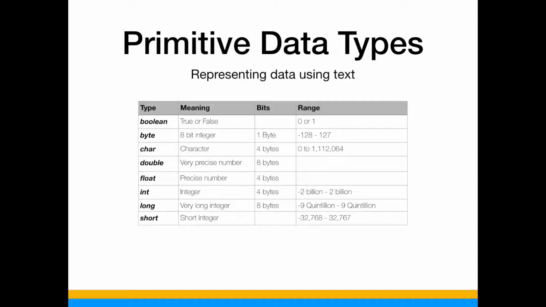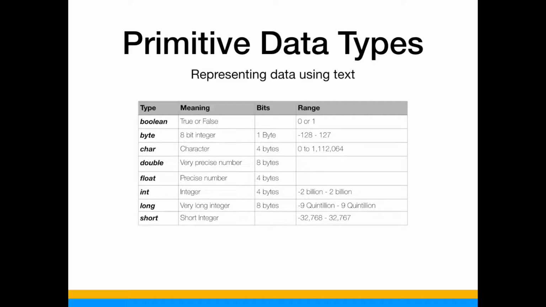In the case of a Boolean, which is true or false, it's only 1 bit, which the value is only 0 or 1, which is very intuitive. In the case of a byte, which is 8 bits, that represents binary data, such as, for example, the contents of a JPEG file or the contents of an MP3. Those are binary data, and Java represents them as a byte, which the range of the data is whatever 8 bits can handle.